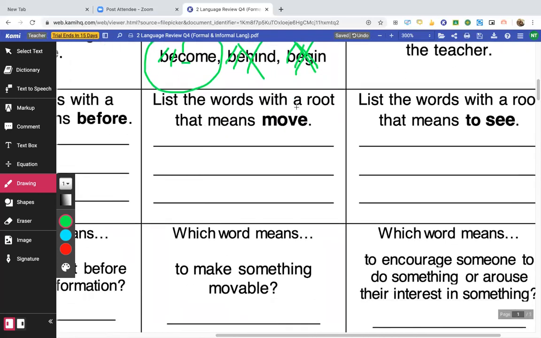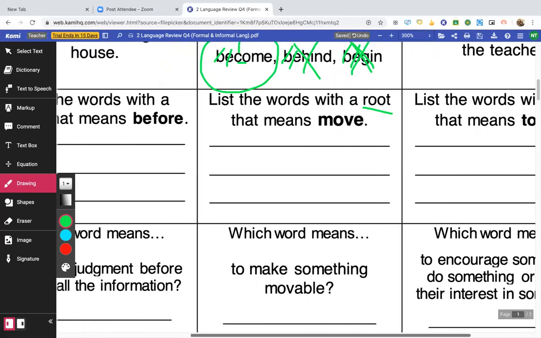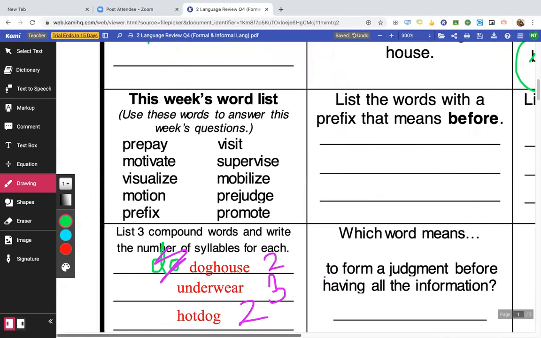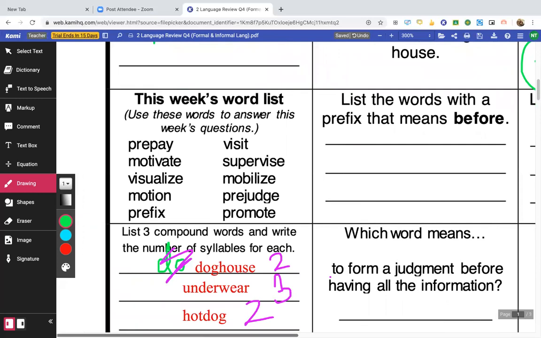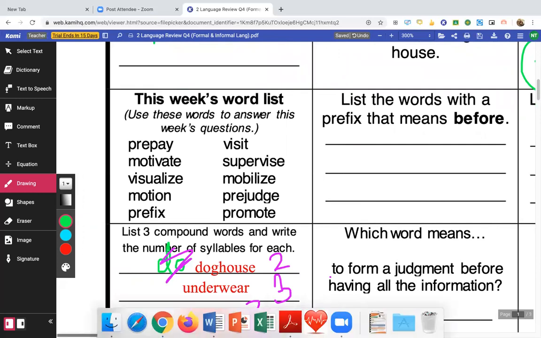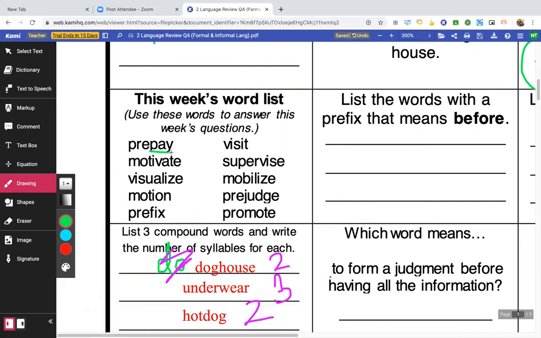Next one, list the words with a root that means move. And this one we have to go back to the Monday column. So let's look at those words. A root that means move. So we're looking for not the prefix, not the suffix. We're looking for the root word. So the root word in this is pay. That doesn't mean move. Motivate.